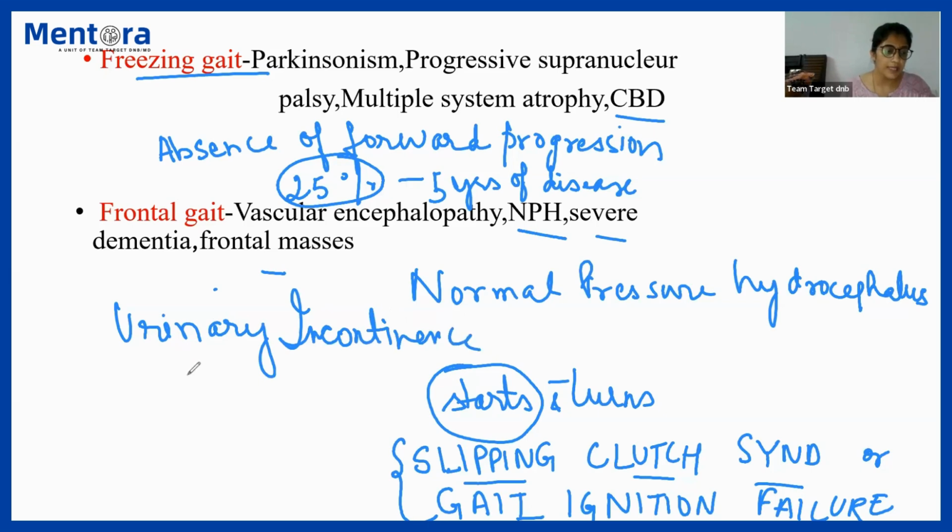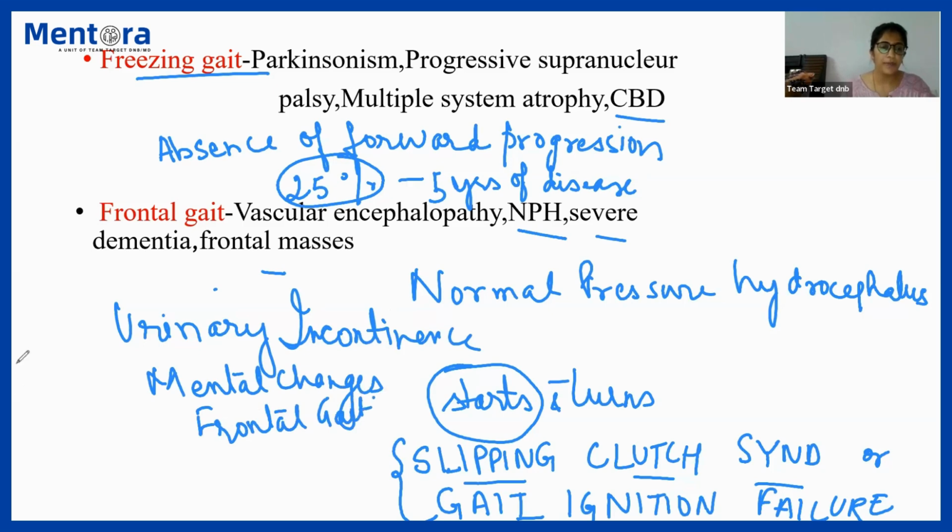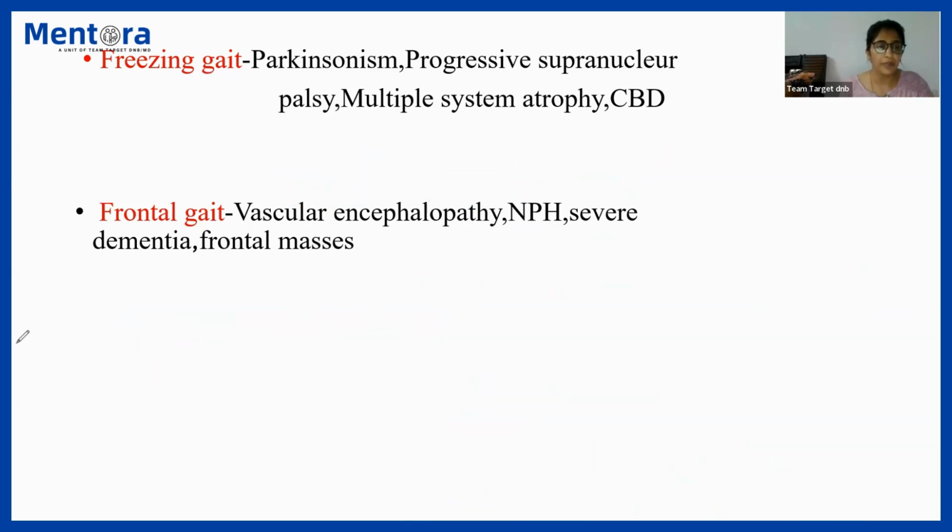Number 2 is mental changes. And number 3 is frontal kind of gait. So you can remember that as well. This is the 4th kind of gait that we have discussed so far. I hope I am able to make myself clear.